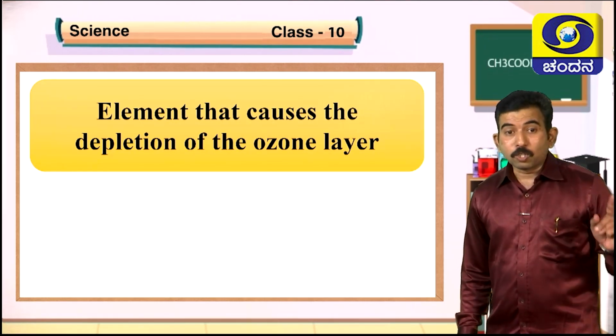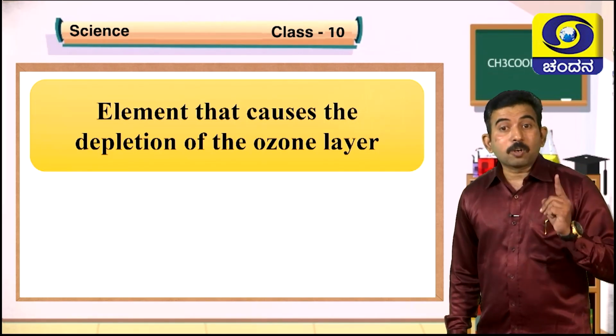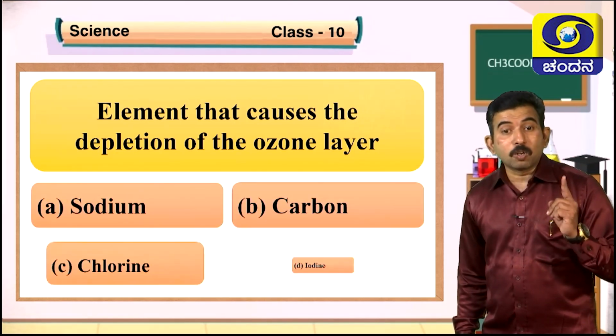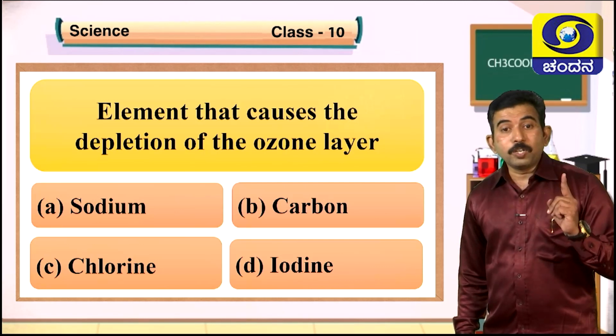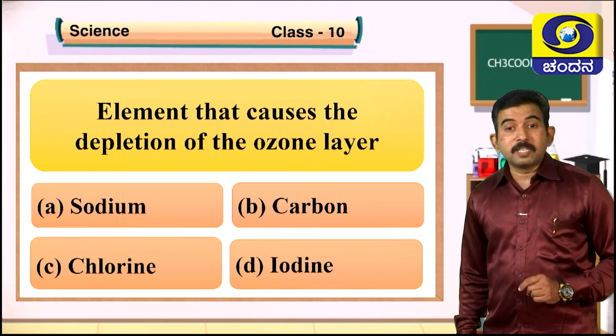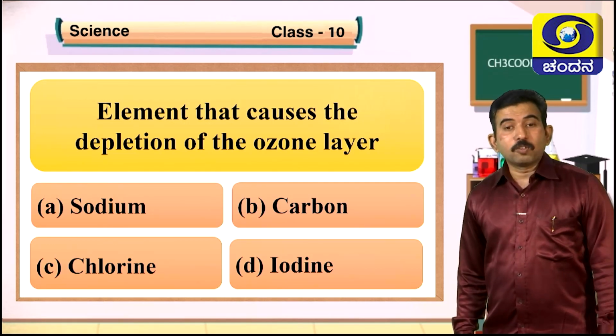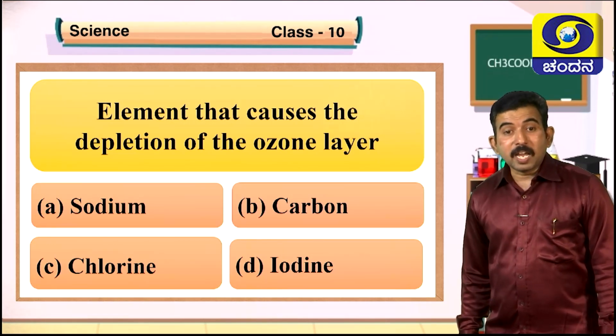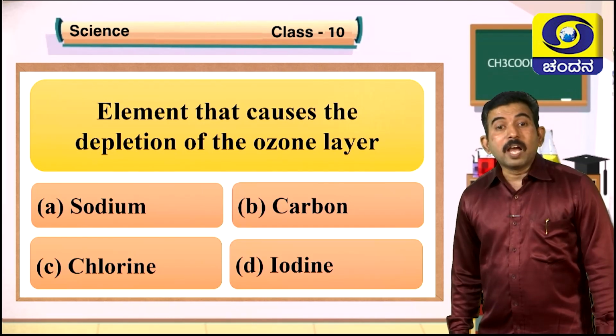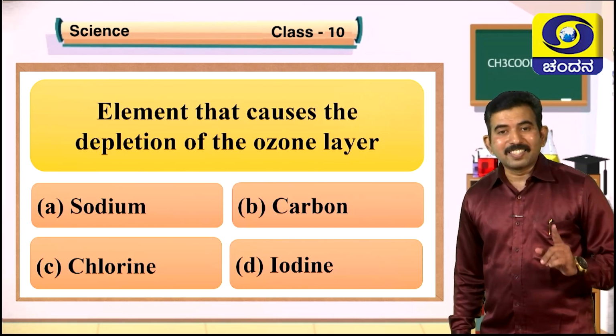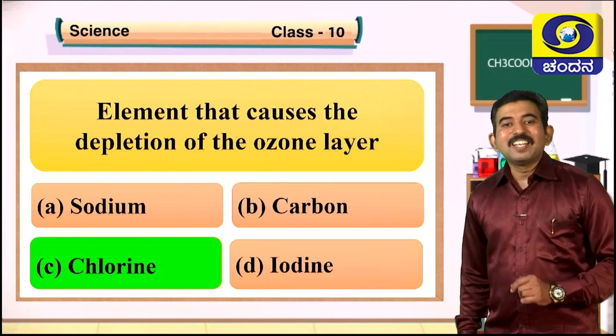Next question. Element that causes the depletion of the ozone layer. Remember, the question asks for the element. I already told you, chlorofluorocarbon is the major pollutant that causes the depletion of the ozone layer, and here they have asked you about the element. Hence the correct answer is, yes, you are right, chlorine.